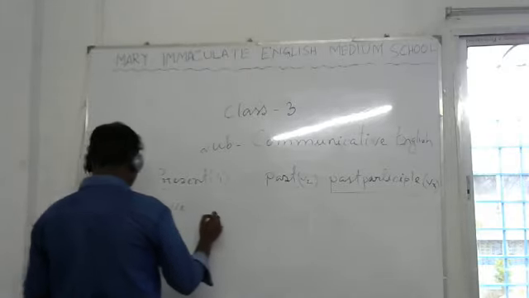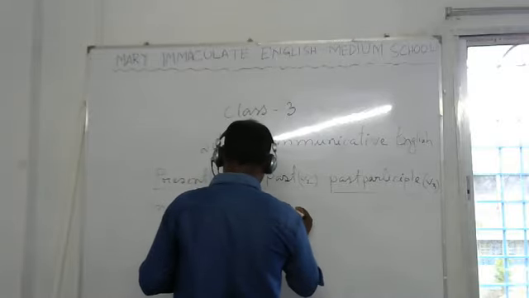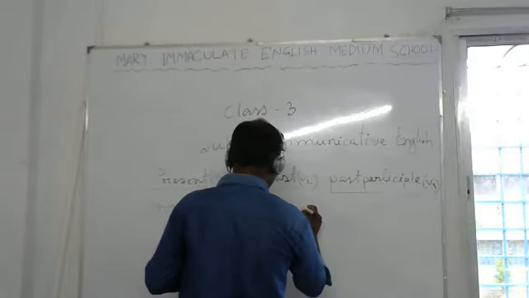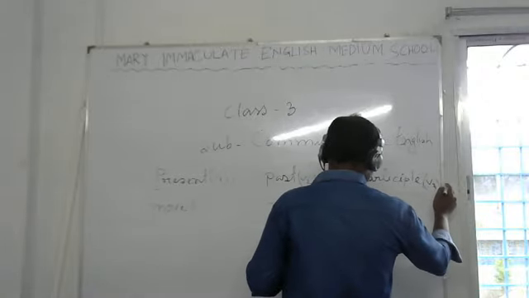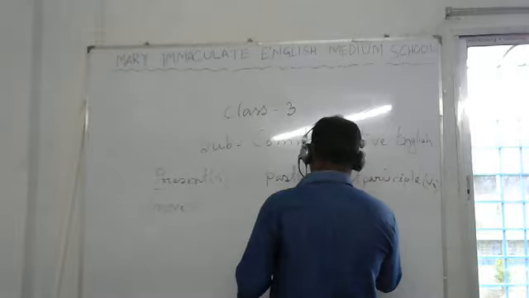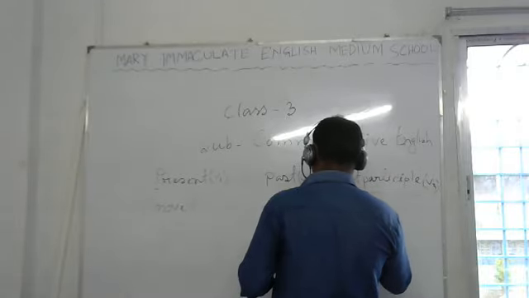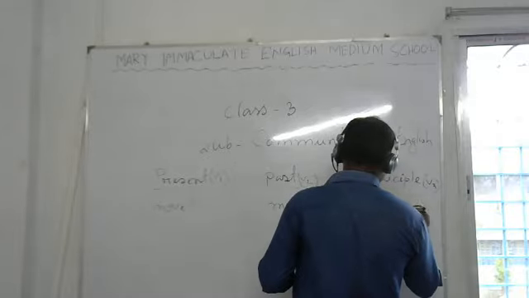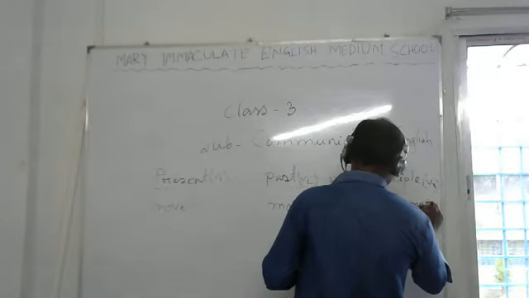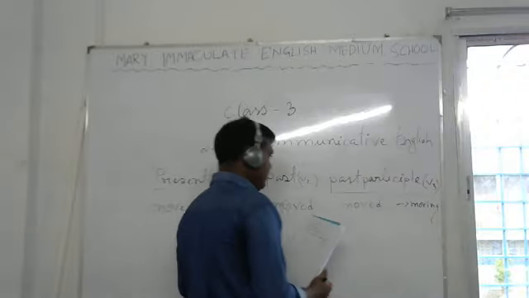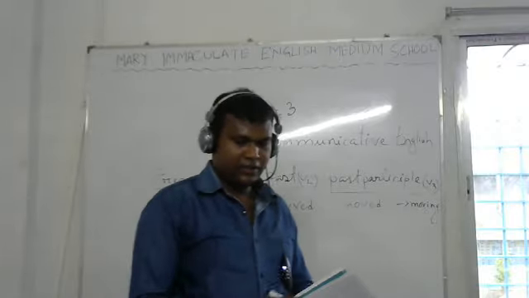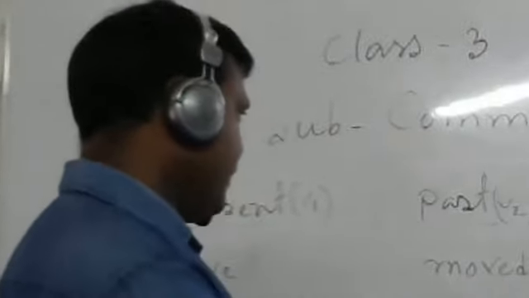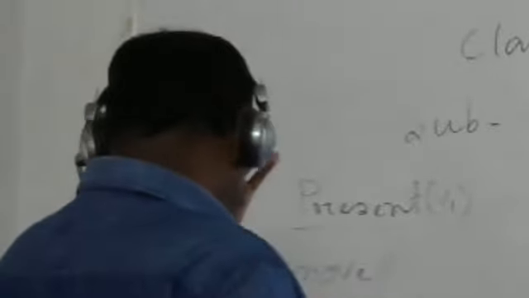Move, moved, moved. Then one more line should come. That is participle. There is no place, I am writing here only. So ing you have to add it. Moving. So if you see my PDF file, it is given very clearly. Understand? So I think you understood.